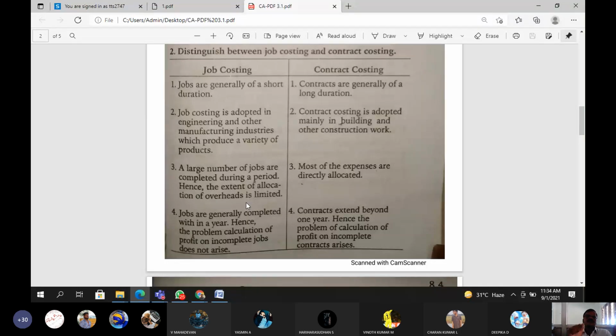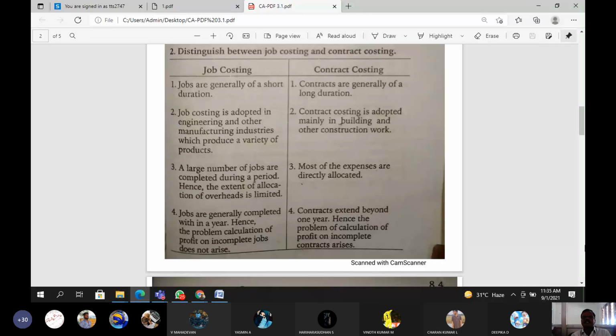Limited time is also one of the main points. But in contract costing, most of the expenses are directly allocated: certified amount, uncertified amount, sanctioned amount, notional expenditure. All the expenditures are included in contract costing, so most of the expenses are directly allocated.